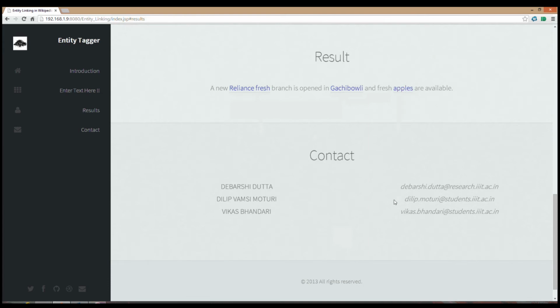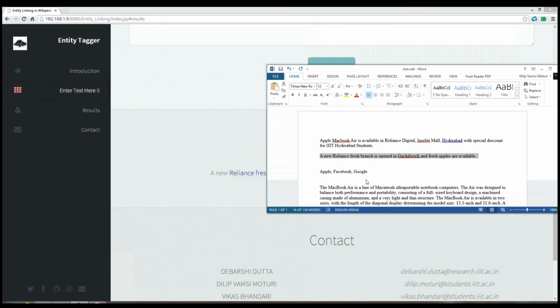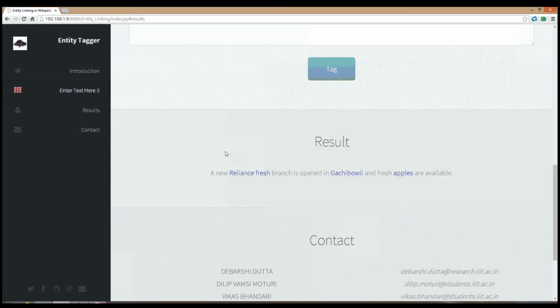So here Reliance Fresh and Reliance Digital are the two main entities which try to disambiguate apple according to the context. Now I am going to show another input in which Apple, Facebook and Google are present in the same input text.